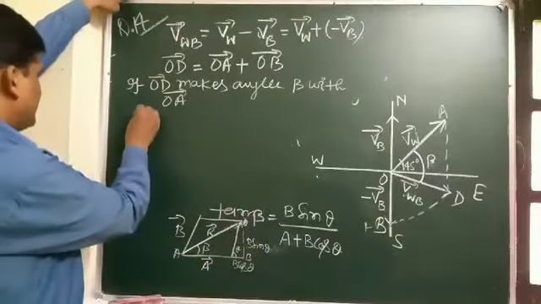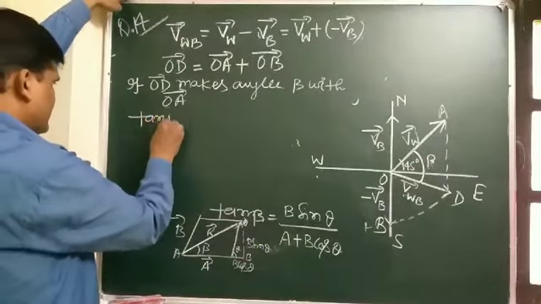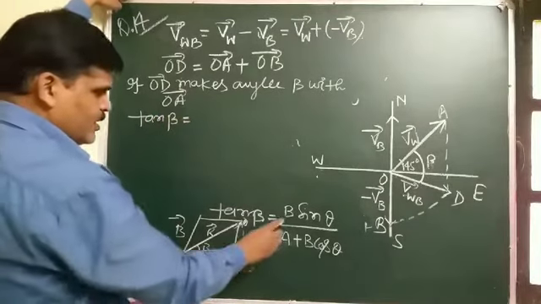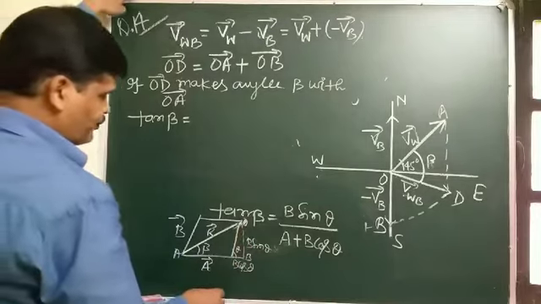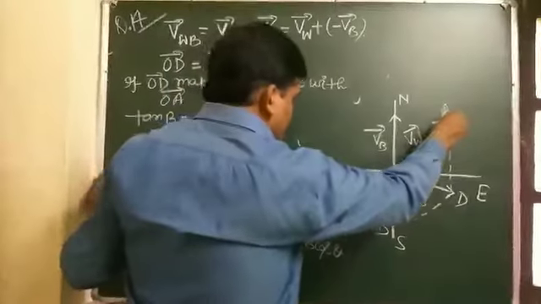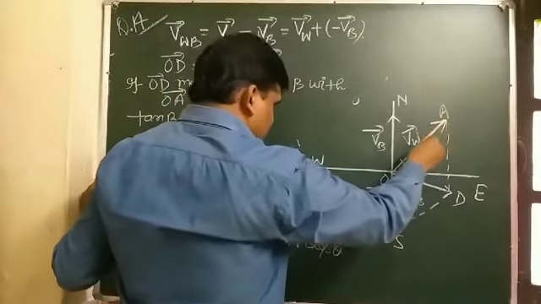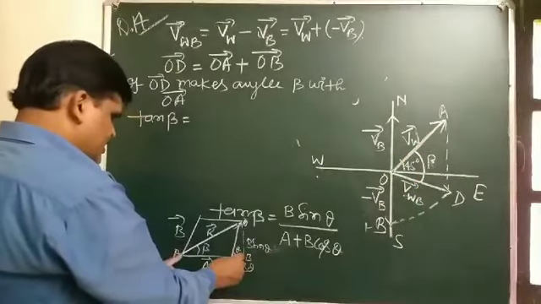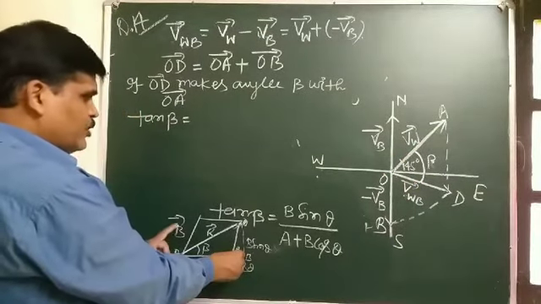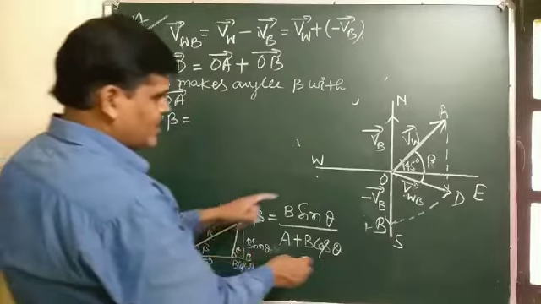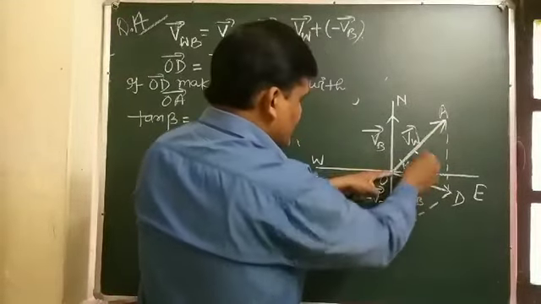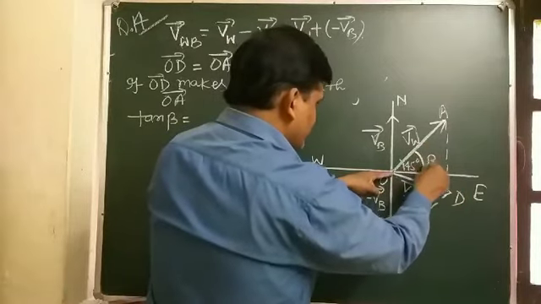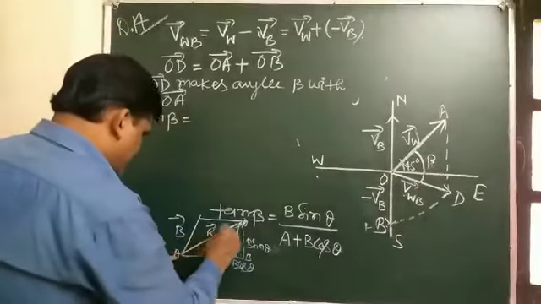So tan beta is b sin theta over the first vector a plus b cos theta. The second vector's magnitude goes in the numerator, and the angle is made by the resultant with the first vector.